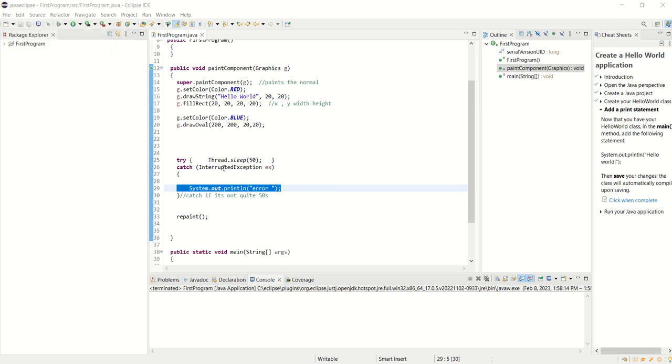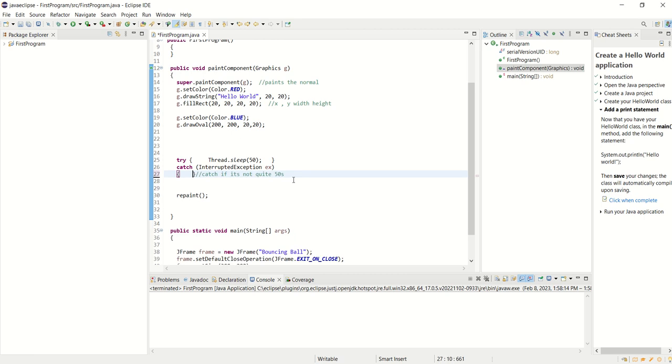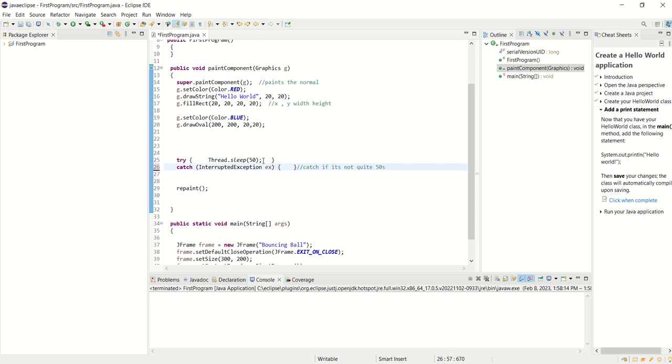Okay, and we're almost done explaining what this code is. I took a long time on try there. The real short of it is it's just something we have to do when we sleep. And so really this is the only command that matters: Thread.sleep 50 microseconds. By the way, I may want to change that number depending on my timer, and we might show you that next.